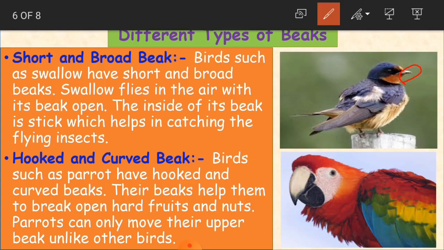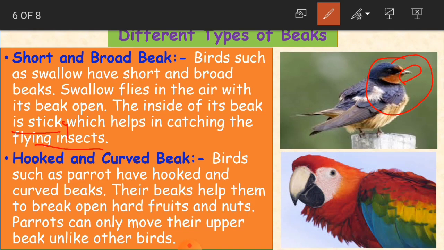See children, when this bird flies into the air, now normally most birds fly in the air, no? But when it flies it keeps its beak open. Why does it keep its beak open? Beak is nothing but the mouth for it, no? Why does it keep its mouth open? The inside of its beak is sticky, which helps in catching the flying insects.